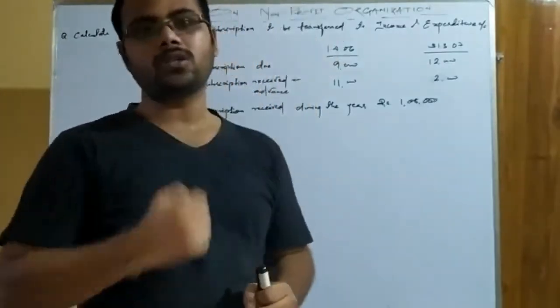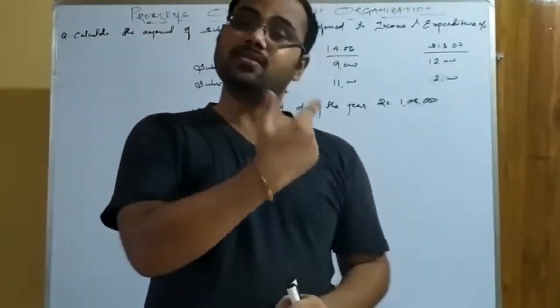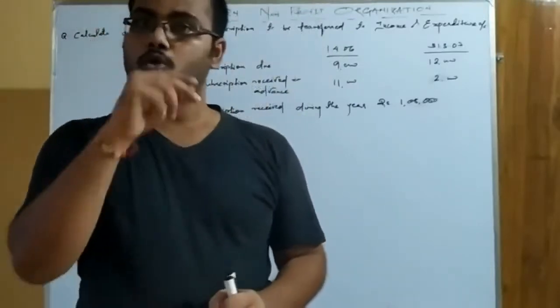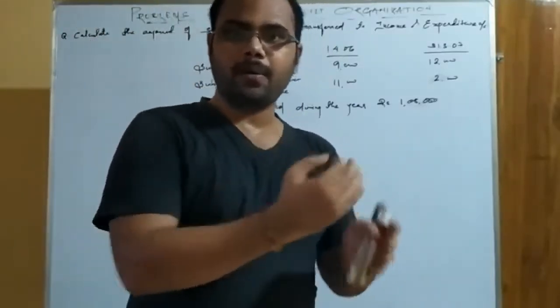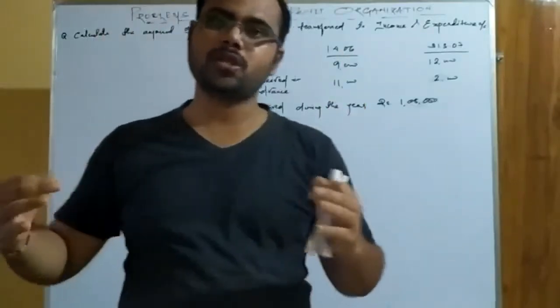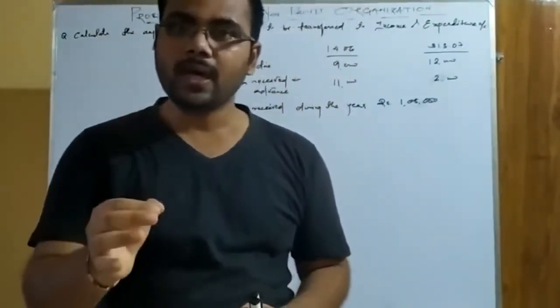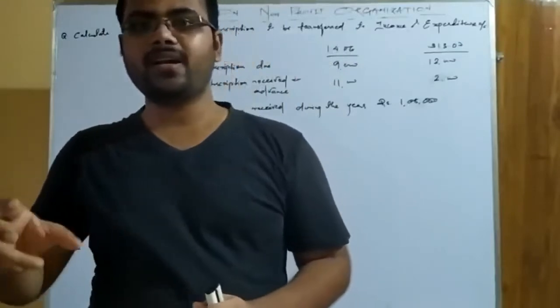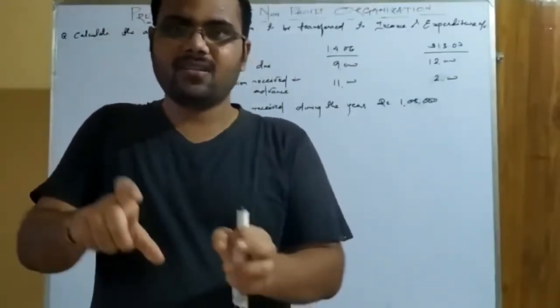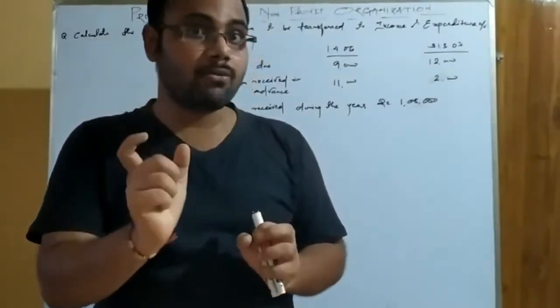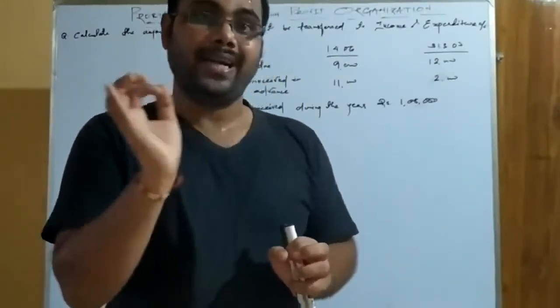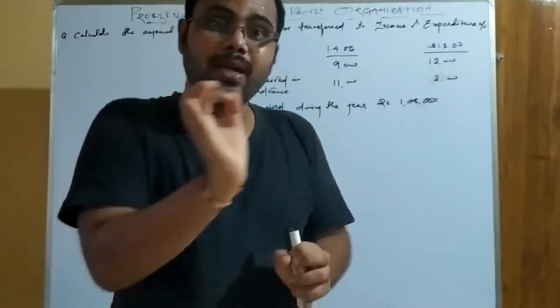But now this is not the question about receipt and payment account. This is the question about income and expenditure account. So you have to remember the second point that I told just now. Whether the question is related to an income or an expense, always see whether it is related to current year or not. If it is related to current year, it will be considered. Listen to the keywords I am telling: it is to be considered, it is to be included, it is to be taken into account.